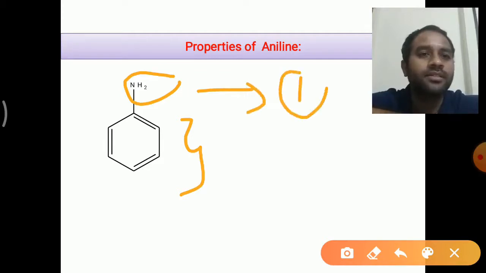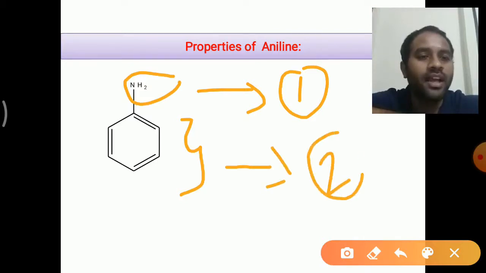This is the first type of category. And our aniline will also show properties due to the involvement of the benzene ring in the reactions. Therefore, aniline shows two types of properties. The properties of aniline can be easily analyzed by categorizing these properties into two categories.